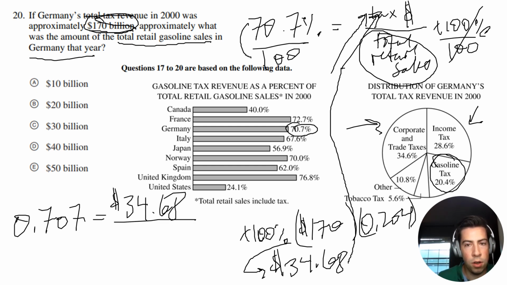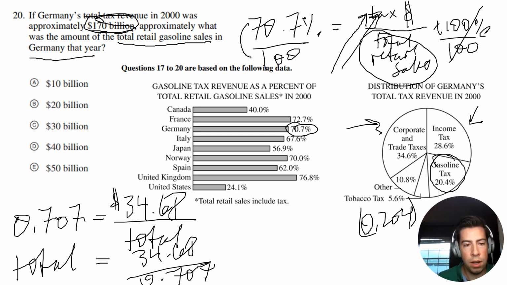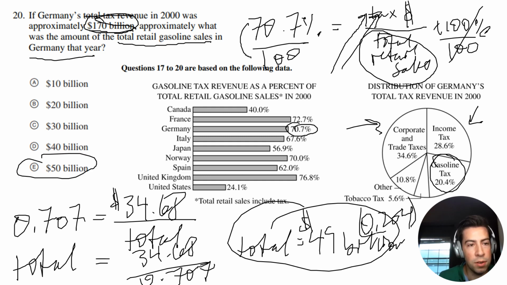And now I need the total retail sales. So I'm going to cross multiply here, and the total equals 34.68 divided by 0.707. Let me clear some more space. With your calculator, let's calculate that out. 34.68 divided by 0.707 is going to be $49 billion. So that is our answer, and it's going to be closest to 50 billion. So E is our answer.